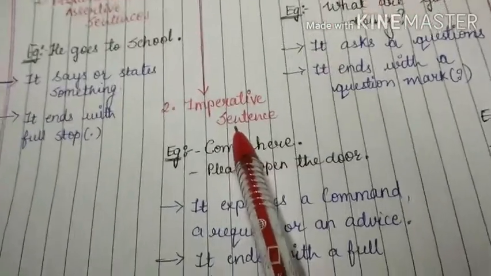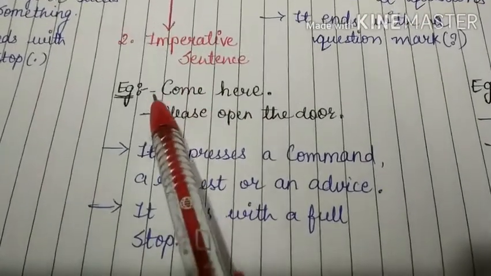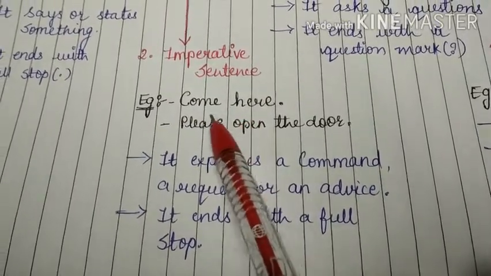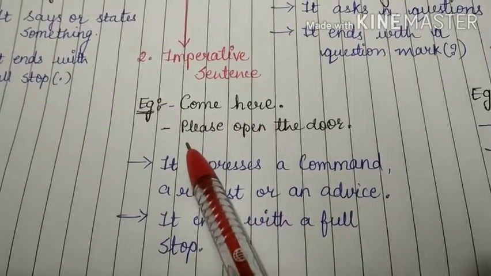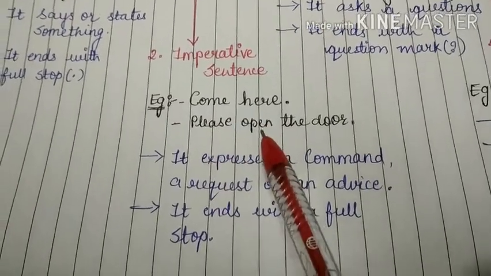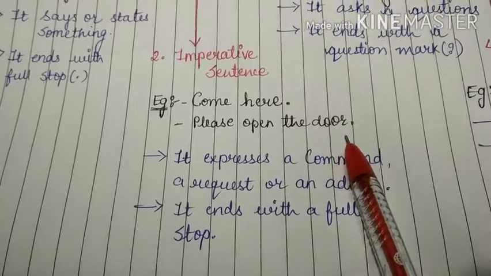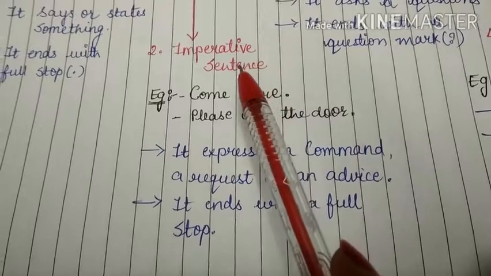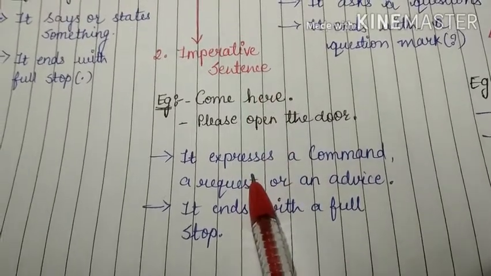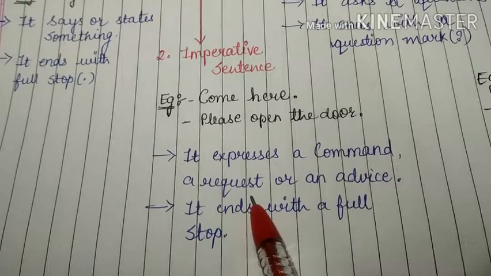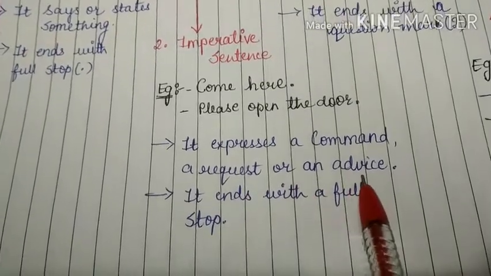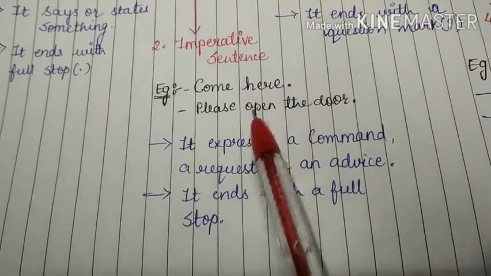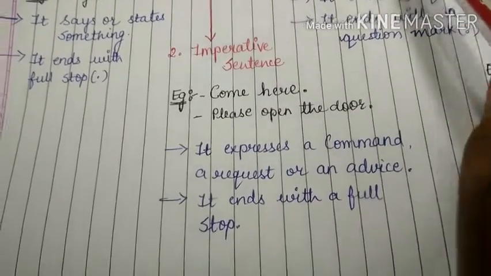Now, second one is imperative sentence. For example, come here. This is the command. And second example is please open the door. This is a one kind of request. So students, imperative sentence are those sentences that express a command, a request, or gives an advice. And it always ends with the full stop.